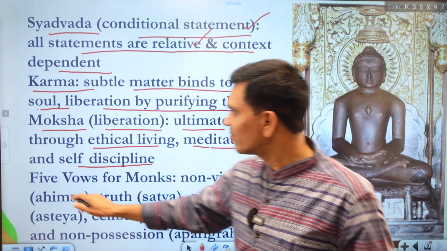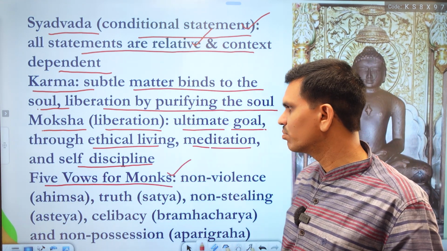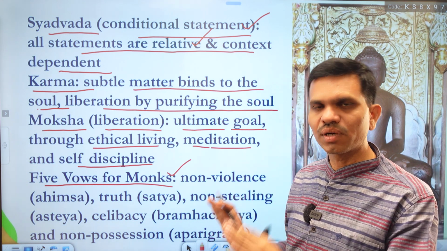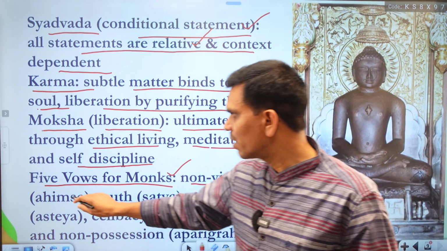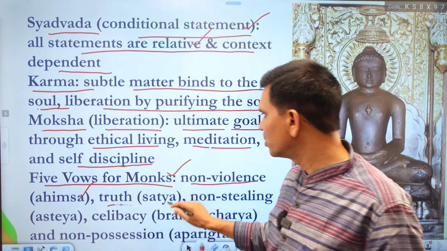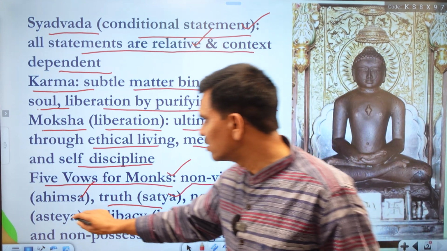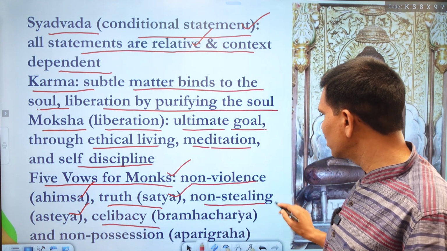Now we have the next concept, that is the five vows of monks. If you look at the Jain monks, you find that they very strictly and seriously follow these five vows. And what are those five vows? The very first is non-violence, which is ahimsa. Second, we have truth, which is satya, they follow it. Then we have non-stealing, which is asteya, and celibacy next. Celibacy is nothing but brahmacharya.